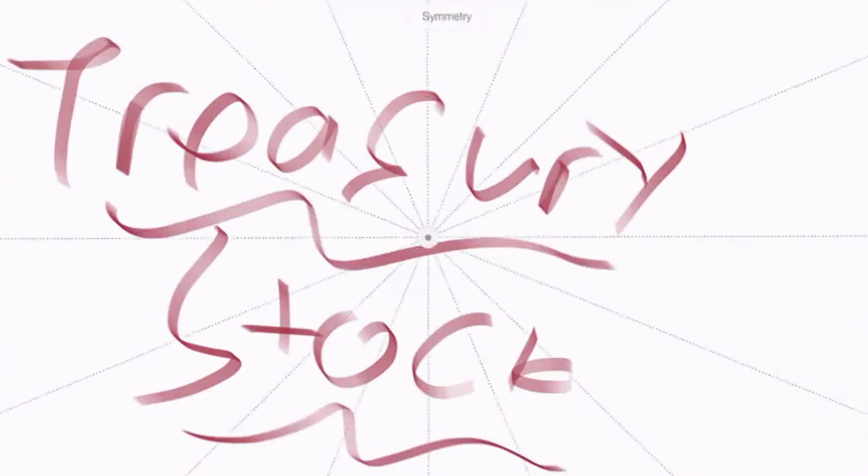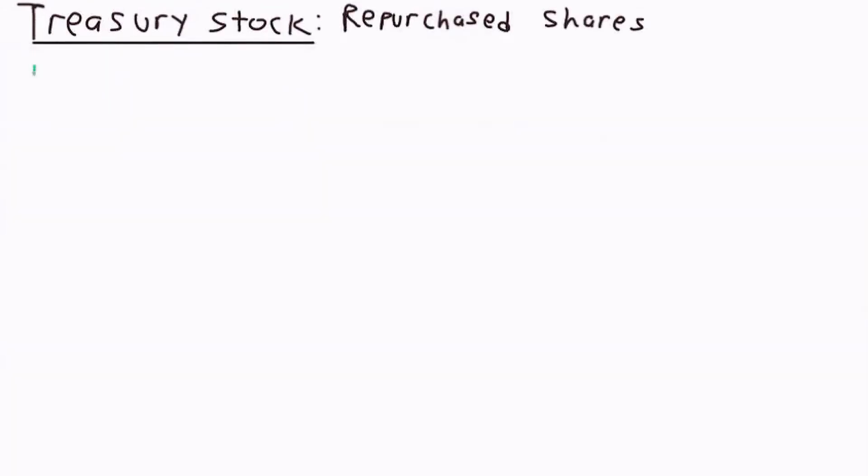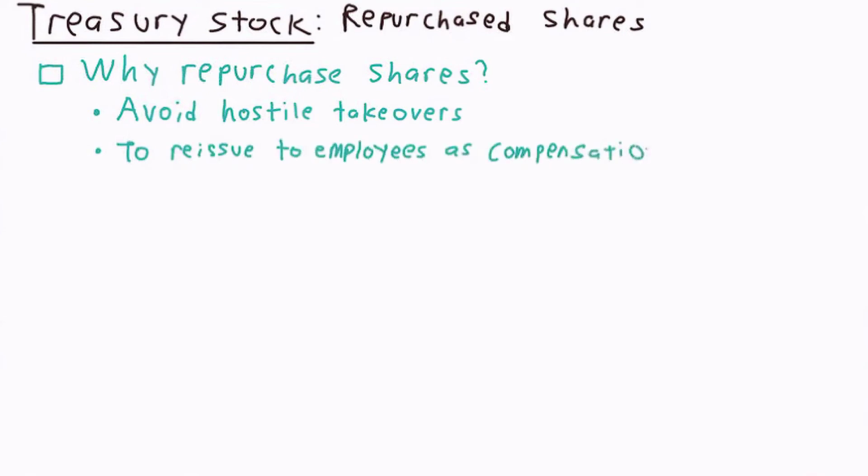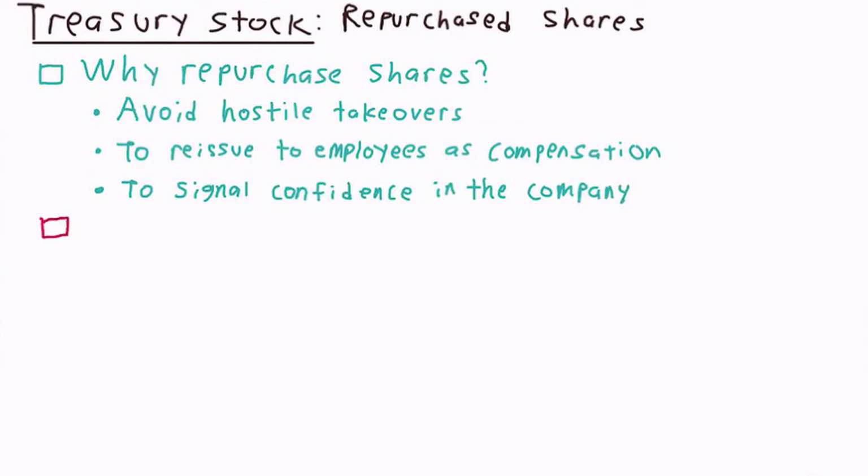Today we will be discussing treasury stock. If a corporation decides to repurchase previously issued shares of stock, those shares are classified as treasury stock. There are many reasons why a company might purchase treasury stock, including to avoid a hostile takeover by another company, to reissue shares to employees as a form of compensation, and to signal to employees or investors that the corporation has confidence in the company.